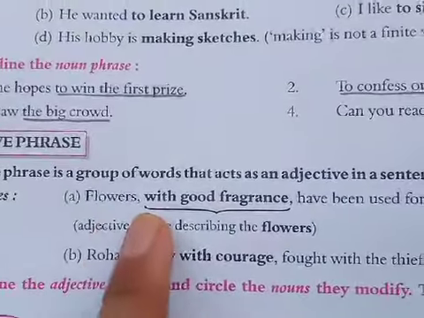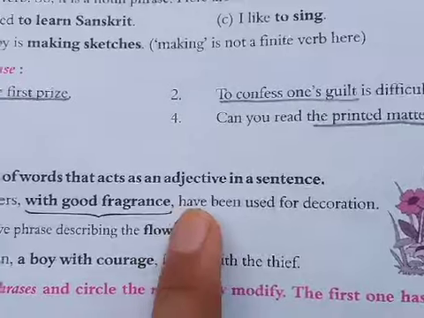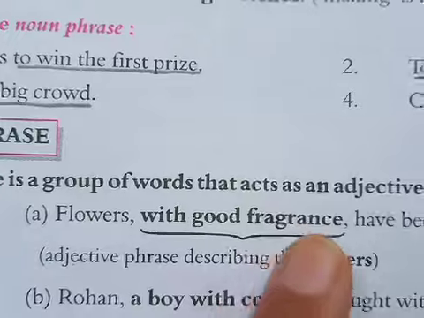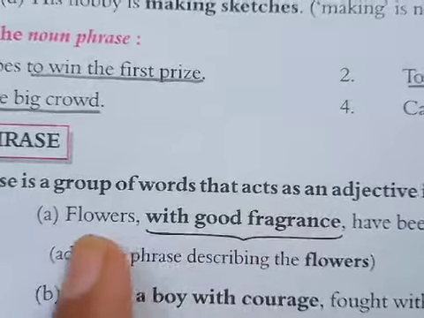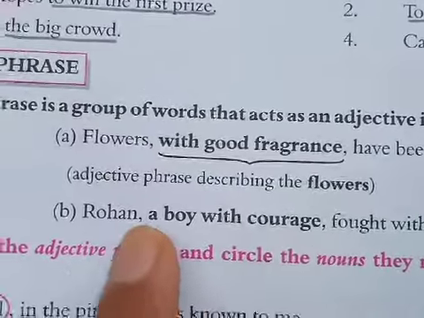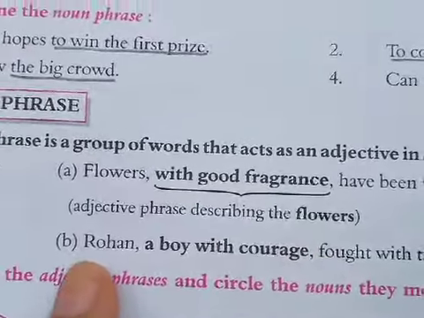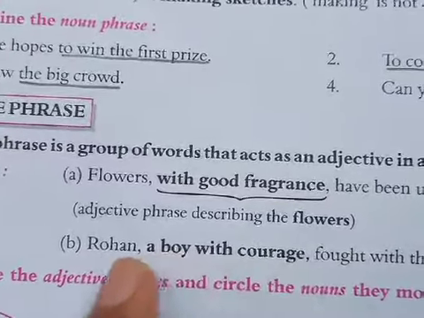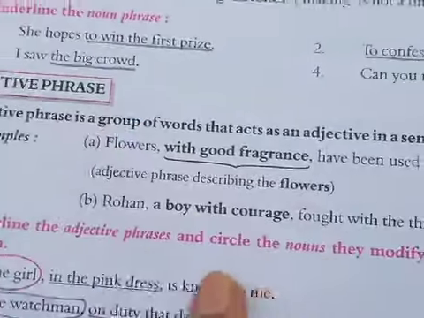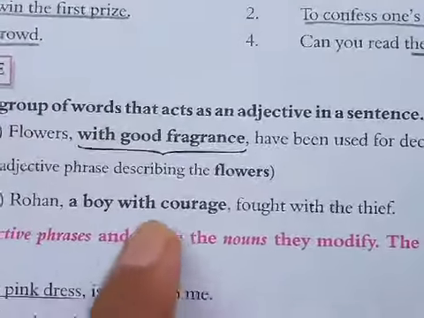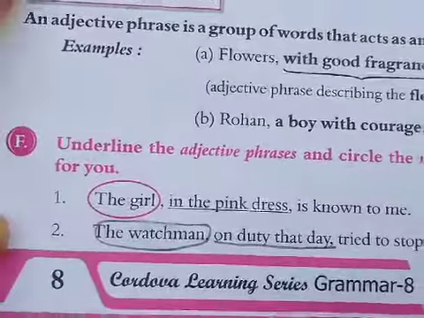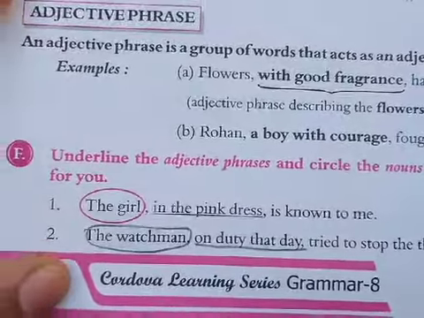Example: flowers with good fragrance have been used for decoration. So here you can see the bold words, with good fragrance. That is the adjective phrase for flowers. Rohan, a boy with courage. A boy with courage tells you something more about Rohan, and that is why it is an adjective phrase. Rohan, a boy with courage, fought with the thief. Got it? Now, an exercise is there for adjective phrase.